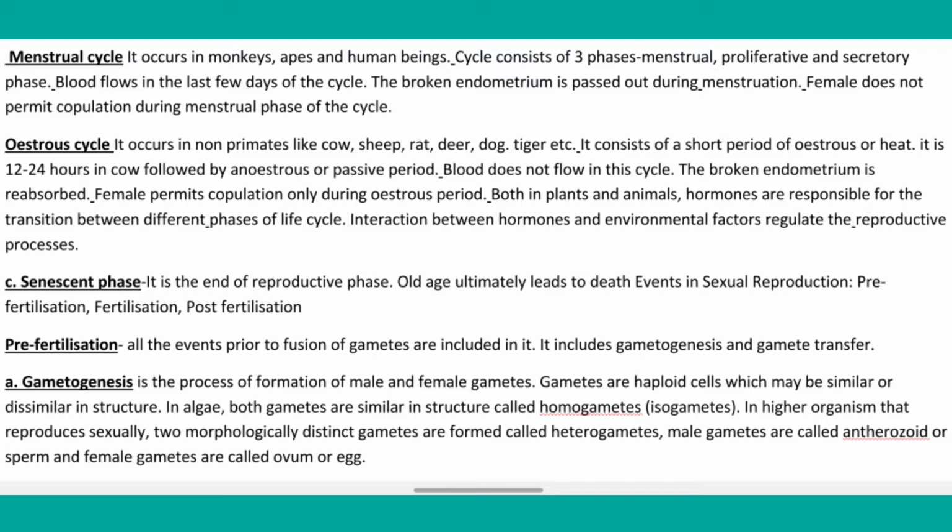Gametes are haploid cells which may be similar or dissimilar in structure. In algae, both gametes are similar in structure, called homogametes, or isogametes we can also say. In higher organisms that reproduce sexually, two morphologically distinct gametes are formed, called heterogametes. Male gametes are called antherozoids or sperm and female gametes are called ovum or egg.